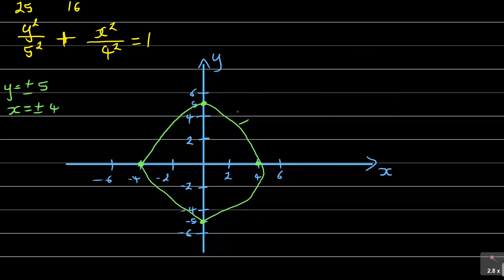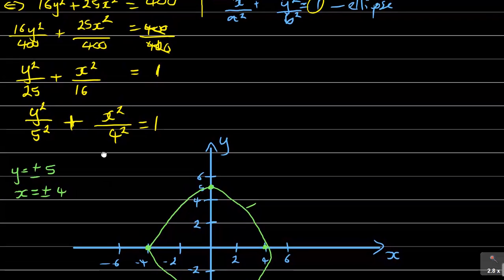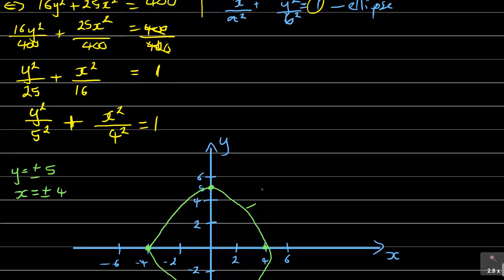You are then writing the equation itself, which was 16y squared plus 25x squared is equal to 400. That is the equation that you're plotting in this case.